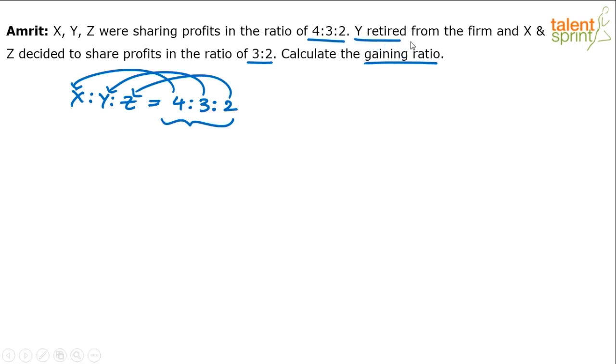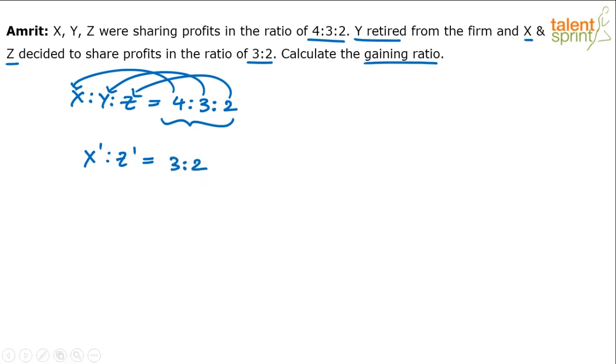So Y no more exists here in terms of profit distribution. Profit will no more be given to Y. And then X and Z decided to share profits in the ratio of 3:2. So the same total profit will now get divided in the ratio of 3:2. So the new distribution between X and Z will be 3:2.